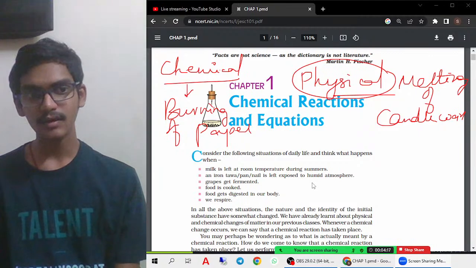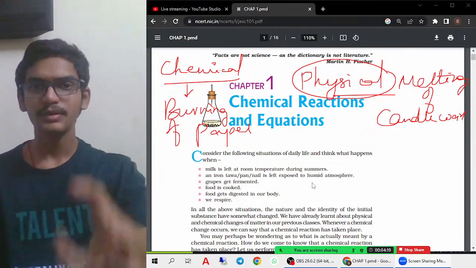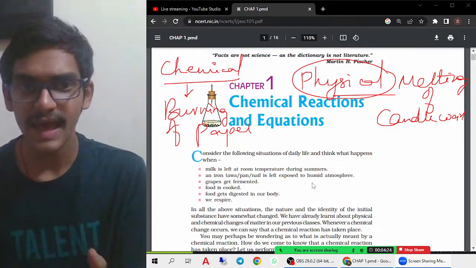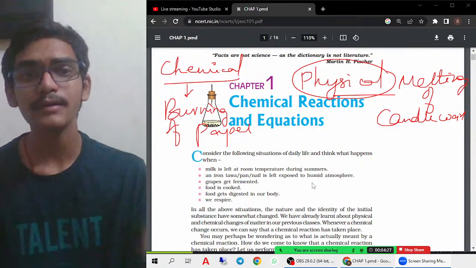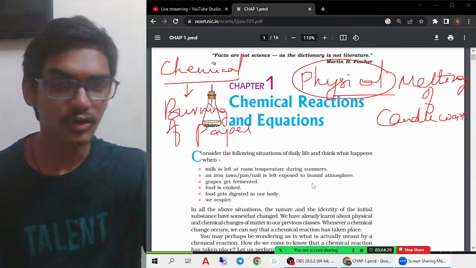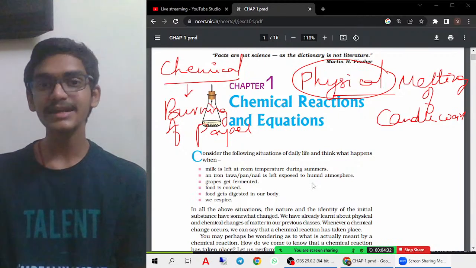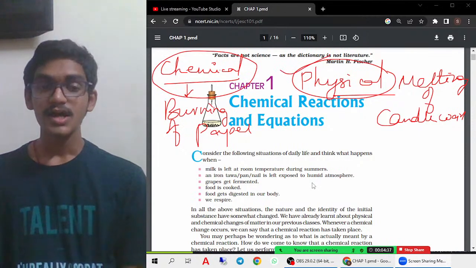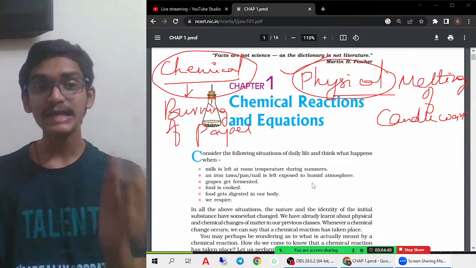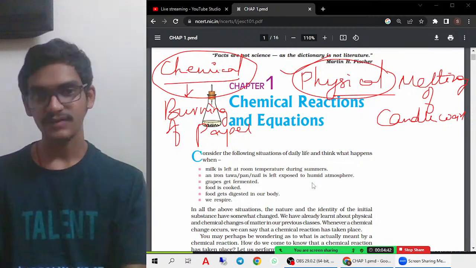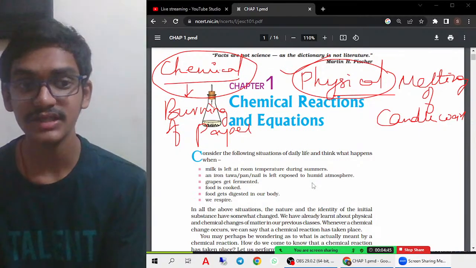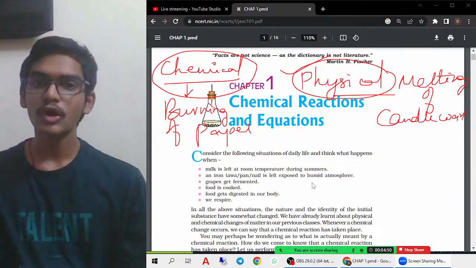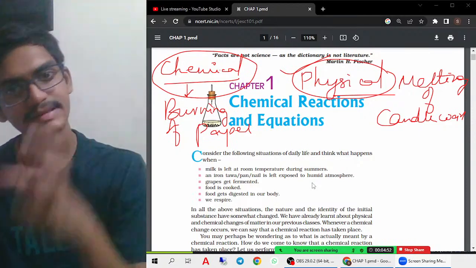Why are they irreversible? Because, for example, as I already told about burning paper, when it is burned, we get the ash. So can you convert the ash to again the actual paper which was there before? You cannot get it. Therefore, they are considered to be irreversible changes. Therefore, first you have to remember what are physical changes and what are chemical changes. In this chapter, we are mainly going to see those kinds of chemical changes which are not reversible, which cannot be brought back. That is the chemical changes. So that means you got an understanding, right? What is the chemical change and what is the physical change.